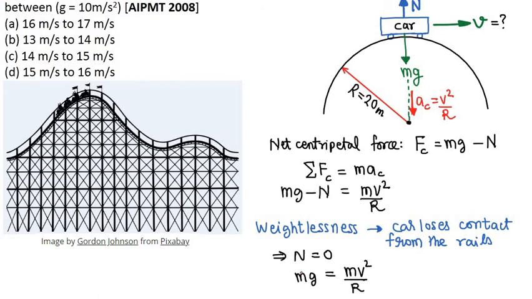Cancel mass m from both sides, and we will get velocity v is equal to square root of r into g, which is square root of radius 20 into g equal to 10, root of 200.